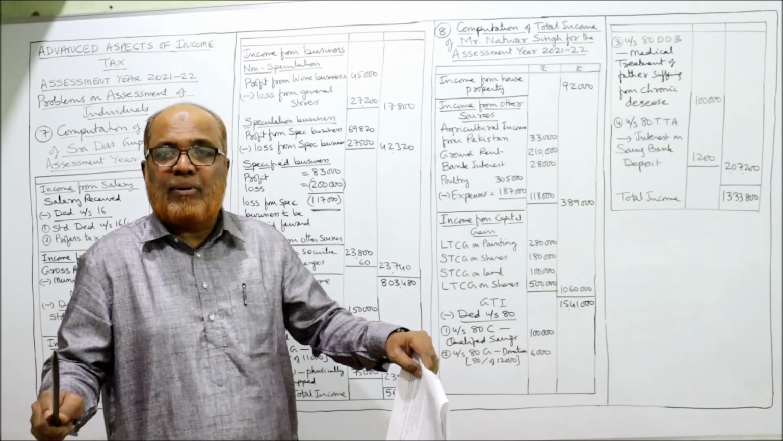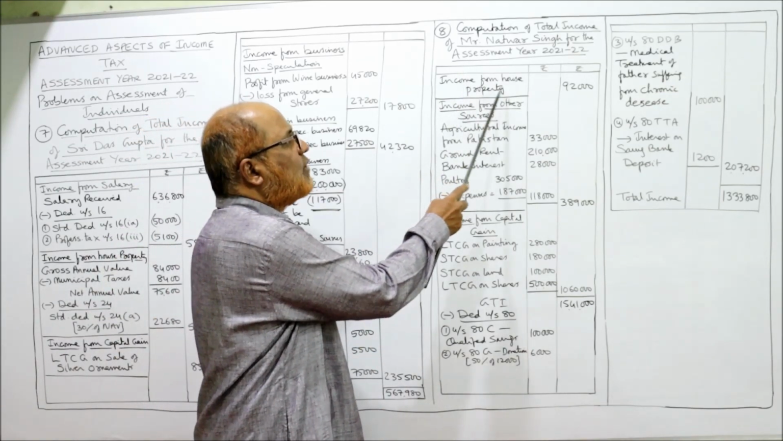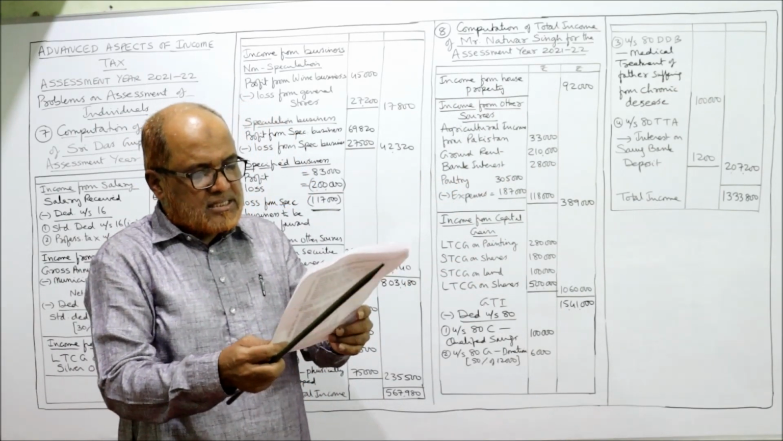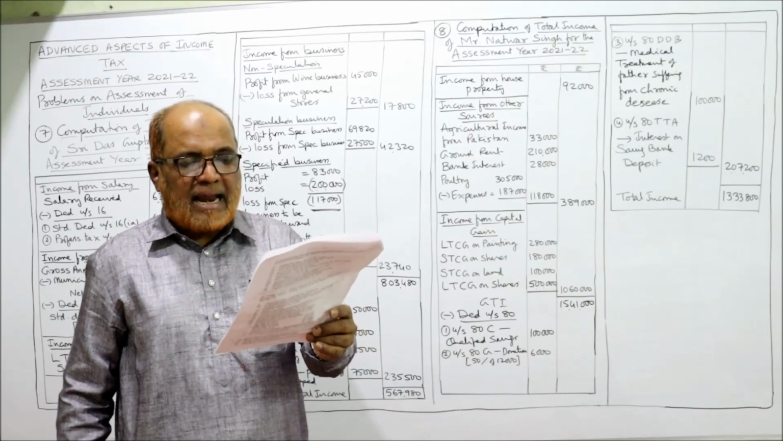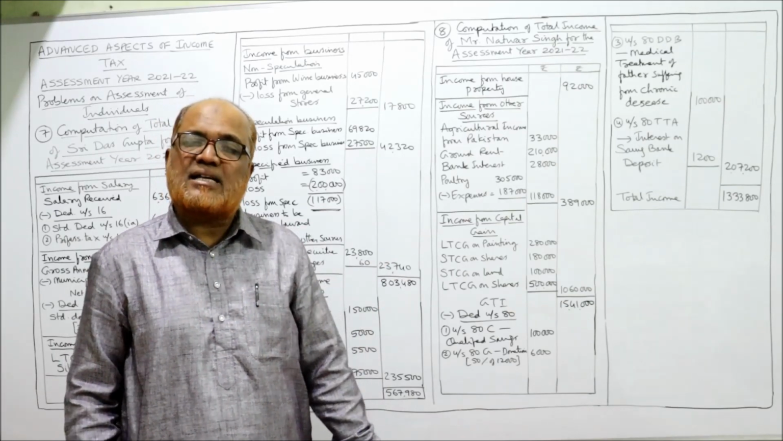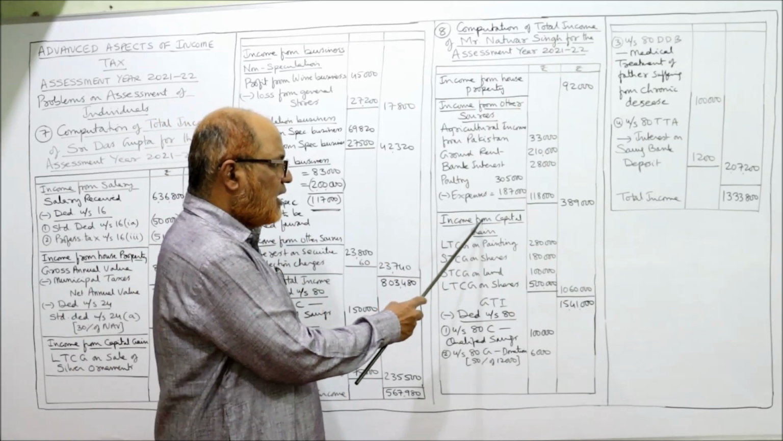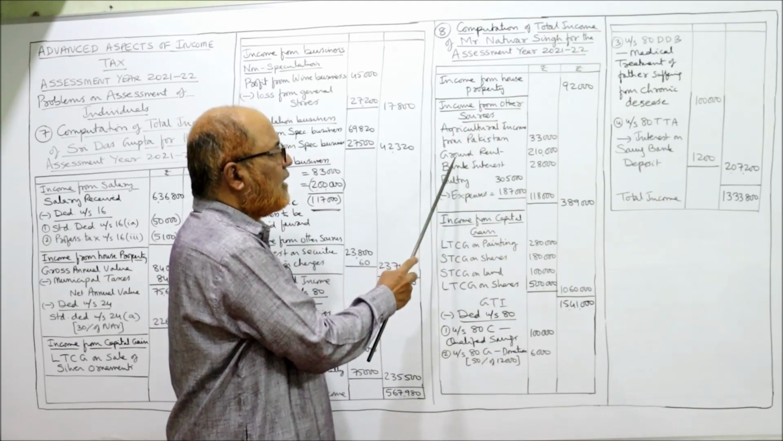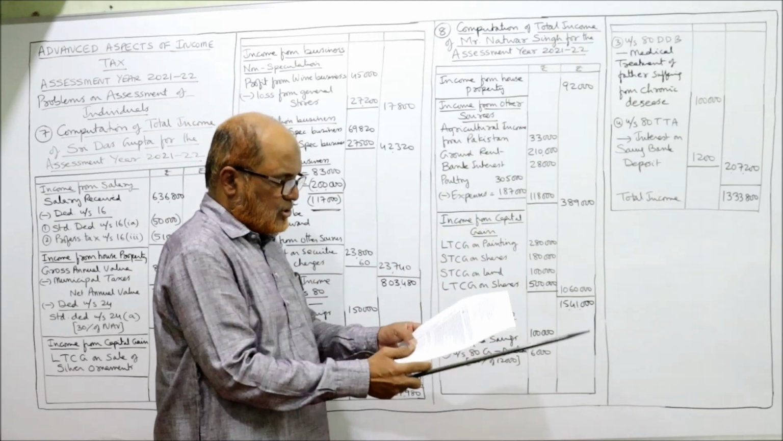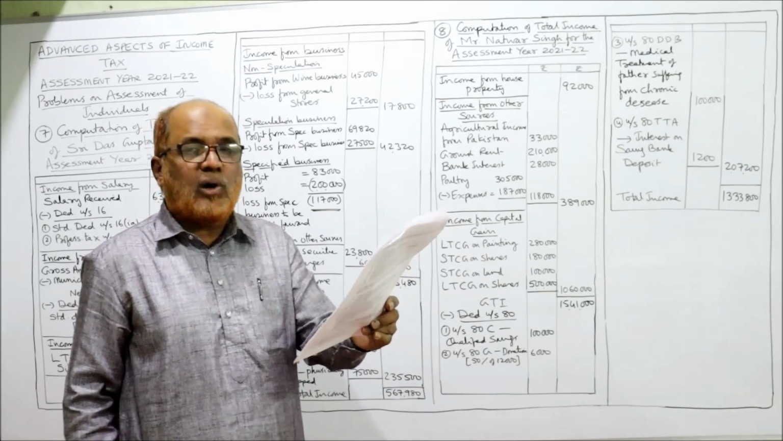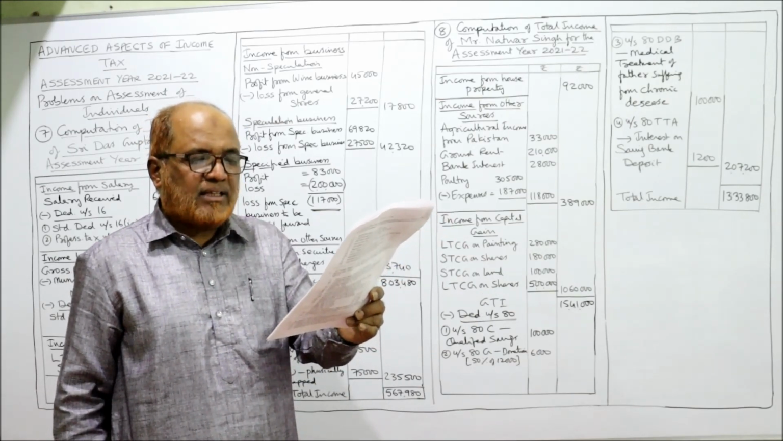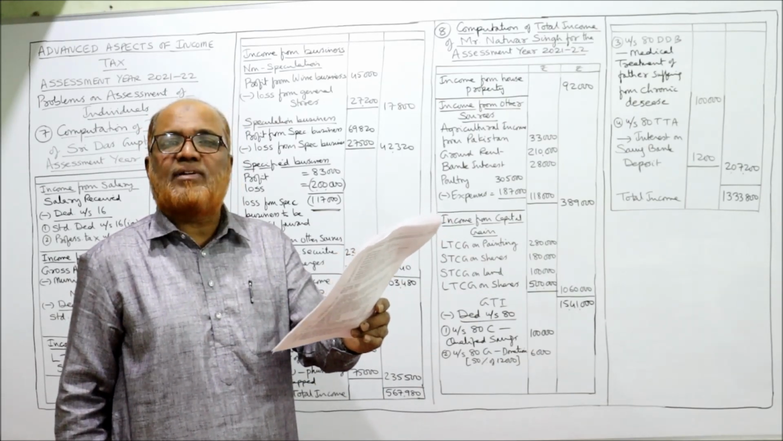So no need to compute. Directly we will take income from house property, 92,000. Next, ground rent received from land in Mumbai city, that is taxable under income from other sources. Income from other sources here. Ground rent, 2,10,000. Next, receipts from poultry farm, 3,05,000, and expenses 1,87,000.